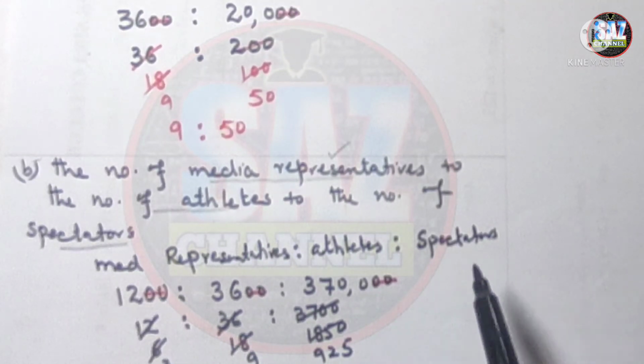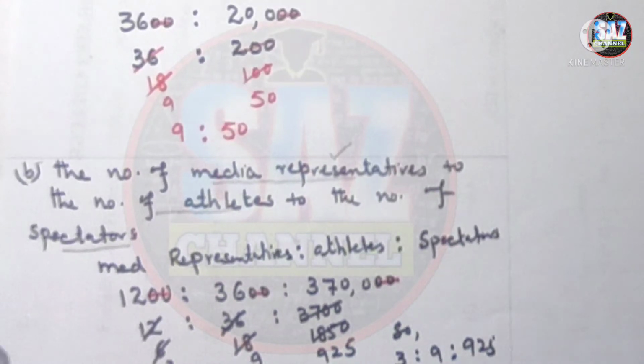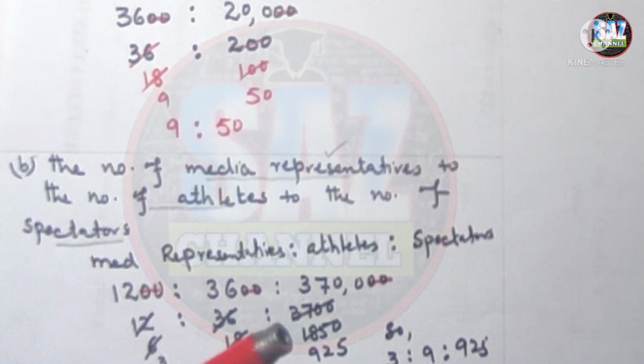So I hope we cannot simplify it more. So the required ratio will be 3 ratio 9 ratio 925. I hope you are clear about this question.